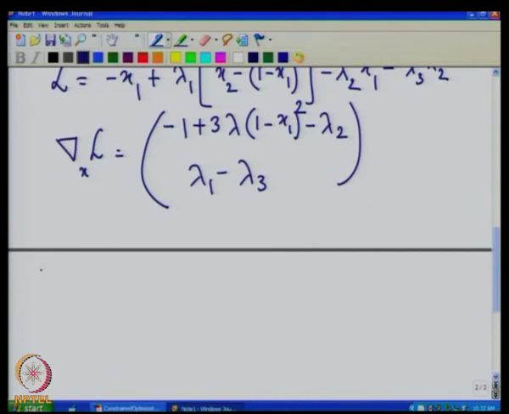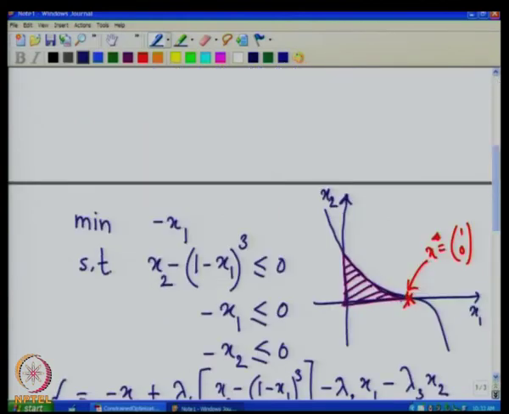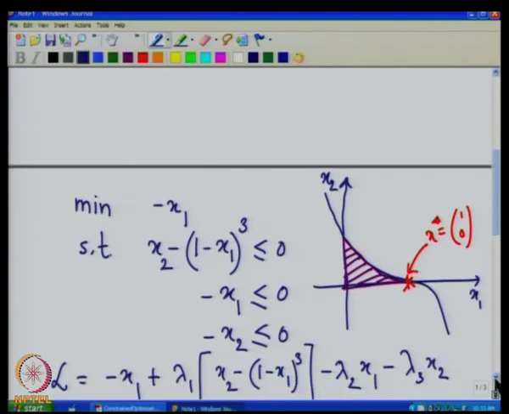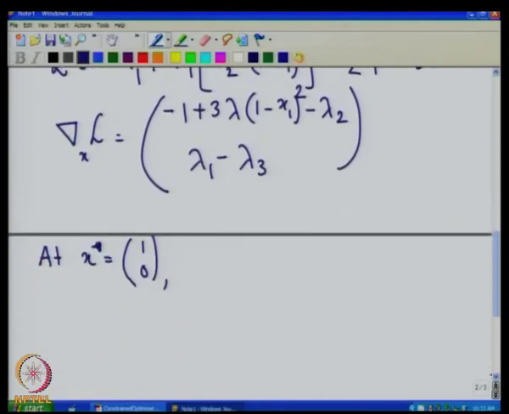So, let us consider the case where we have x star to be (1, 0). Now, at this point the constraint x1 greater than or equal to 0 is inactive. Only two constraints are active, the first constraint and the third constraint. So, the second constraint is inactive, since x1 star equal to 1 is greater than 0.